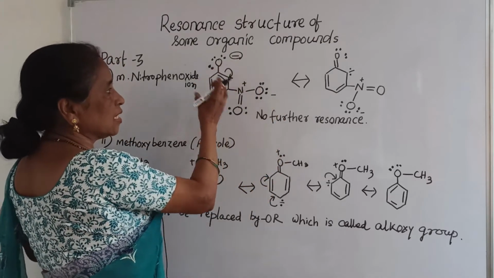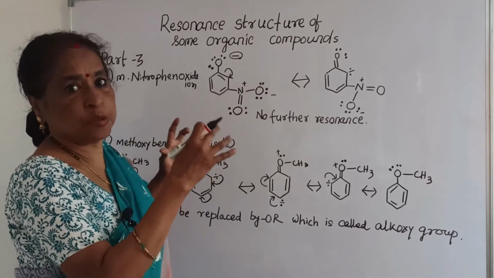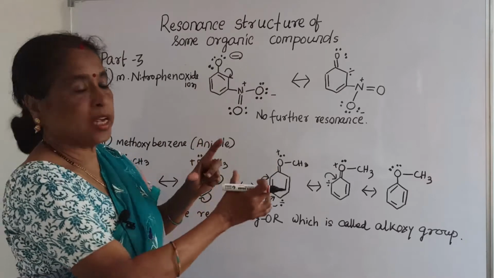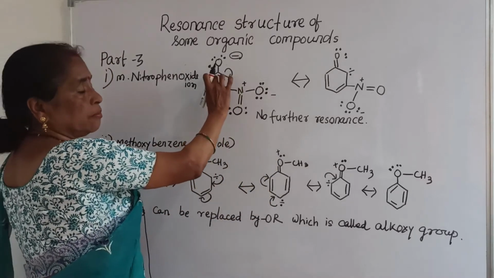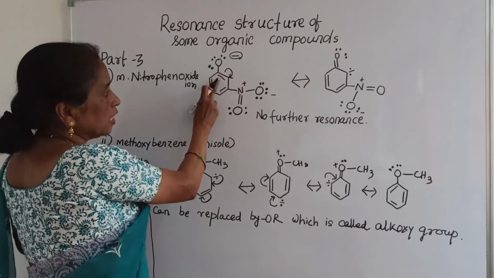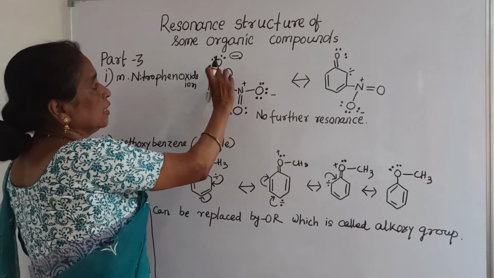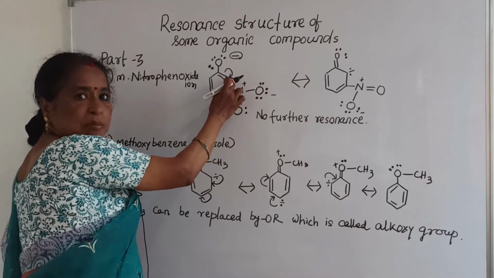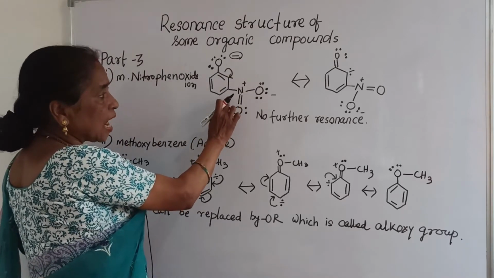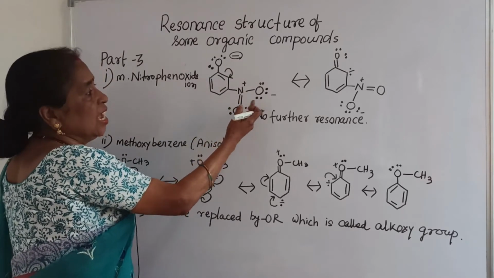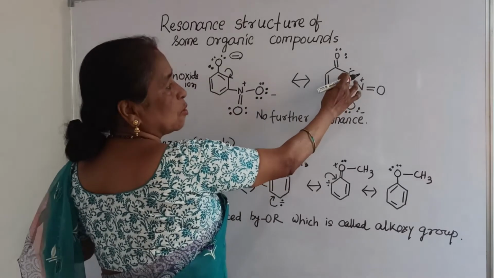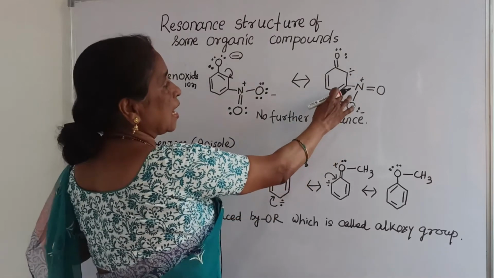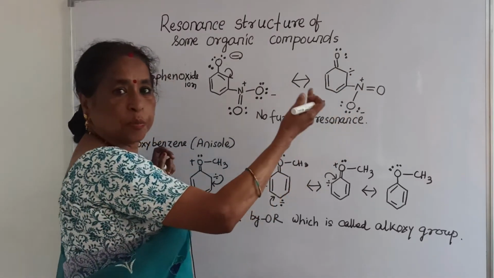And here you can see whether resonance structure is possible or not. First you see how to move, how to delocalize the pi electrons. Here it is a pi bond, that is why the pi electrons are delocalized to the adjacent carbon. But after that, you see, the carbon acquires a negative sign having a pair of electrons, and in the 3 position the nitro group is present.